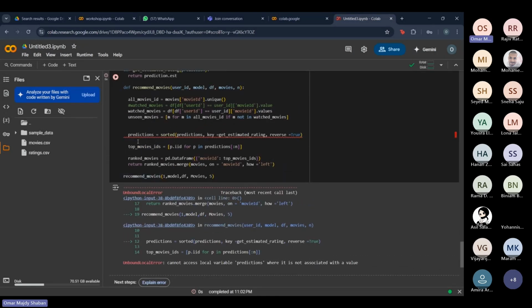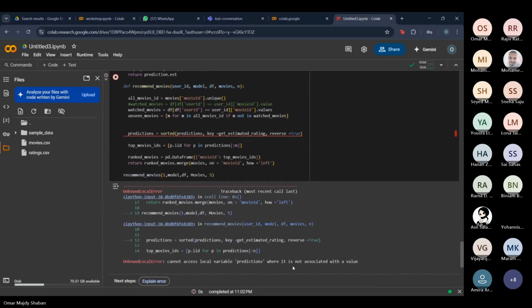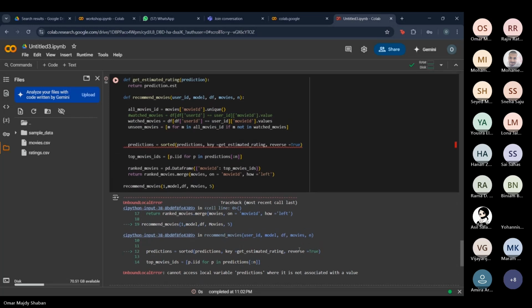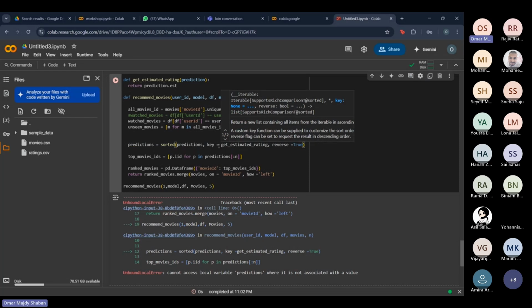Okay, what the hell? Well, let me just see. Just sorted predictions, key equals get. Okay, you don't get estimate.